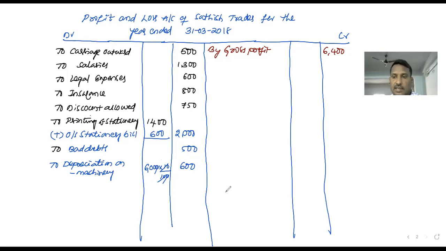On the debit side, all the indirect expenses and losses are recorded. On the credit side, if any incomes or profits are there, we should write them. By discount, only one is there: by discount received 800.